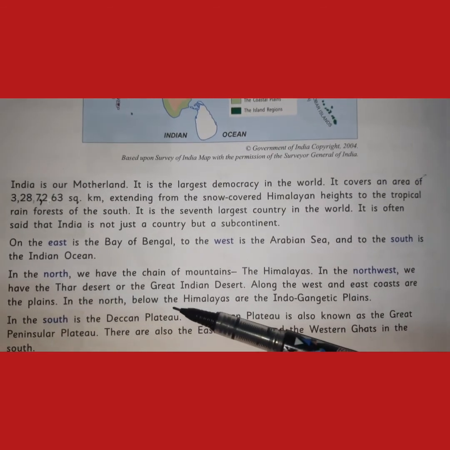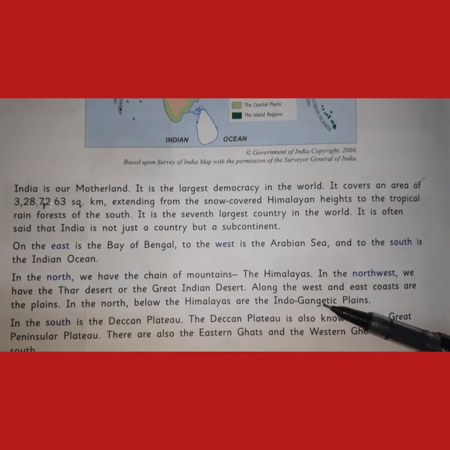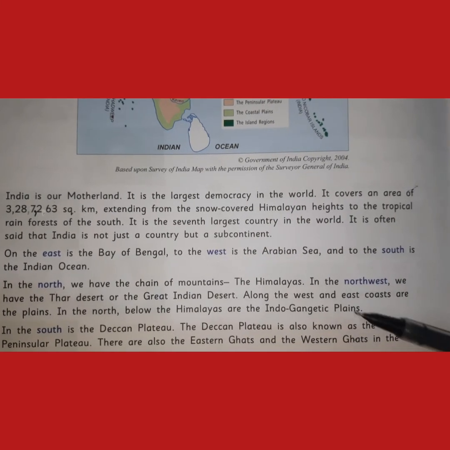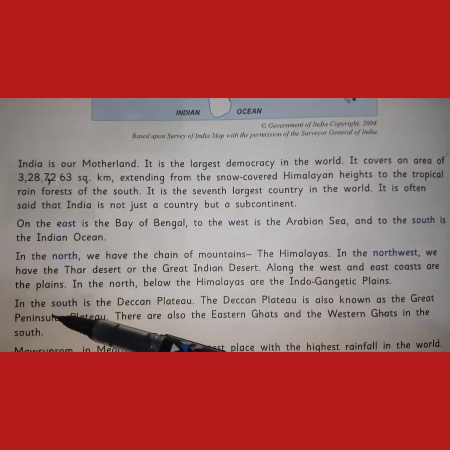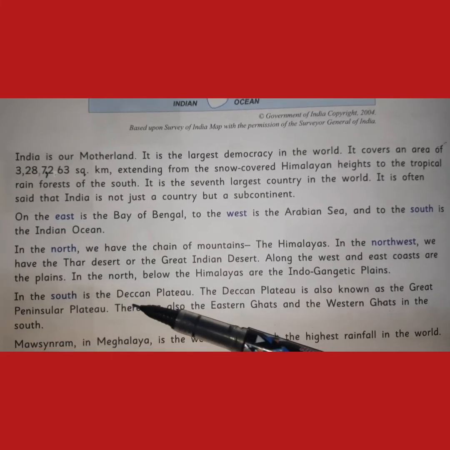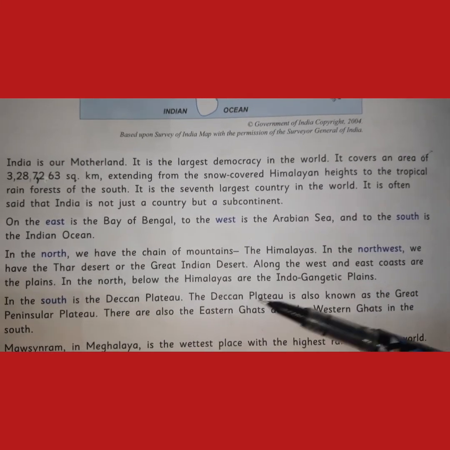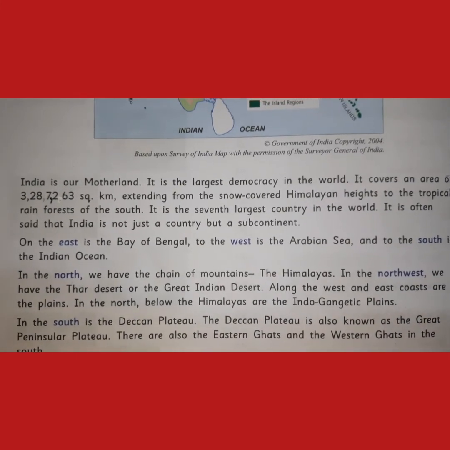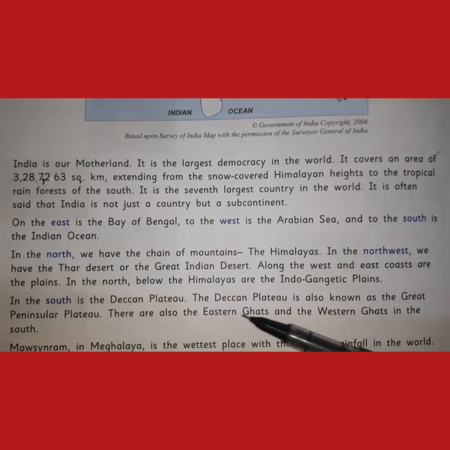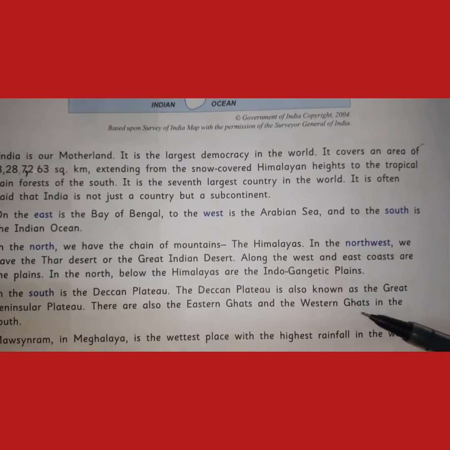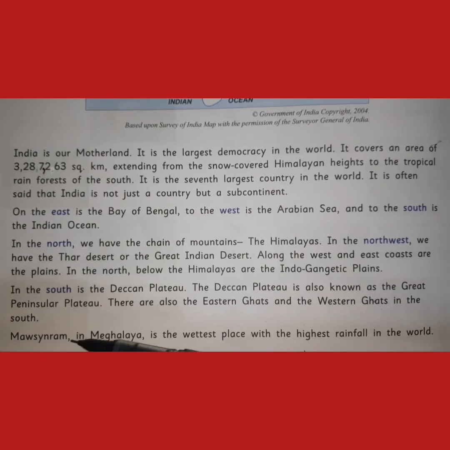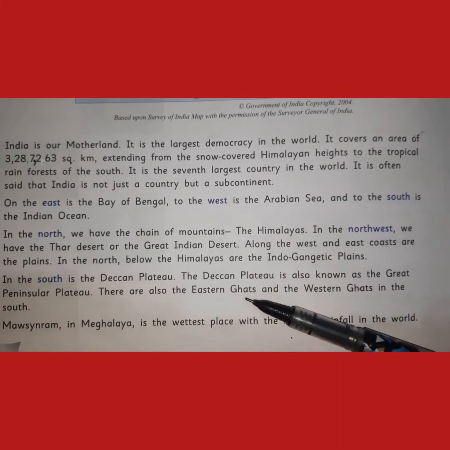In the north, below the Himalayas, are the Indo-Gangetic plains. In the south is the Deccan Plateau, also known as the Great Peninsular Plateau. There are also the Eastern Ghats and the Western Ghats in the south.